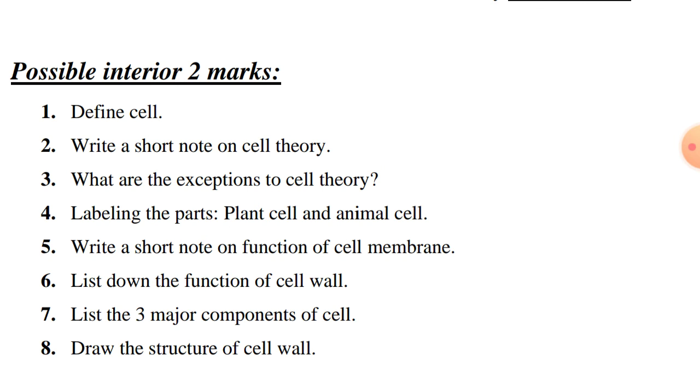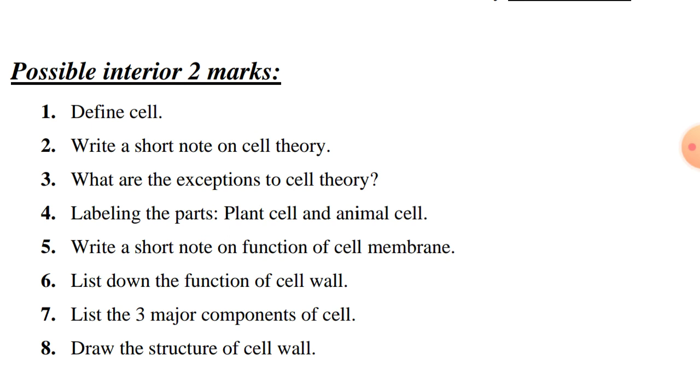Write a short note on cell theory. Who discovered cell theory? Schleiden and Schwann. They found the cell theory. So what is given in cell theory? All organisms are composed of cells. A cell is the structural and functional unit of life. Cells arise from pre-existing cells.